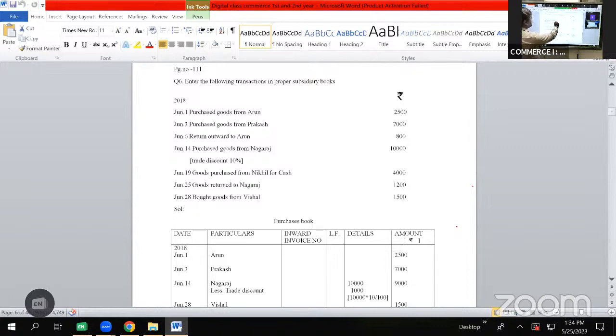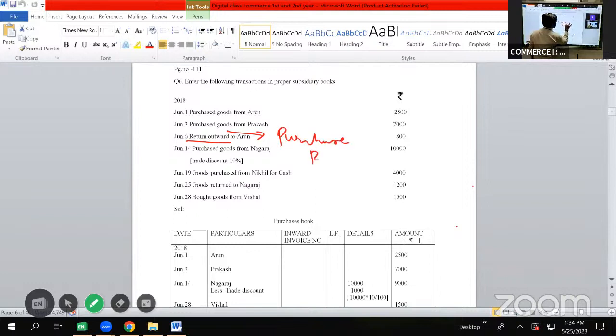Second transaction is also related to purchases. Return outward is the other name for purchase returns. So it is clear that we are required to prepare purchases book and purchase returns book. Remember that return outward is the other name for purchase returns, whereas return inward is the other name for sales return. Return outward is the other name for purchase returns, return inward is the other name for sales returns. So we are required to prepare purchases book and purchase return book for this problem.